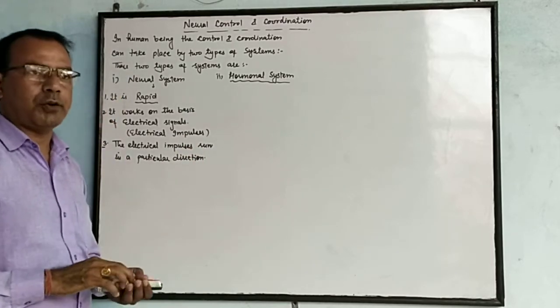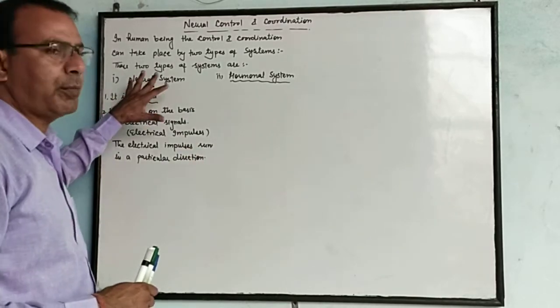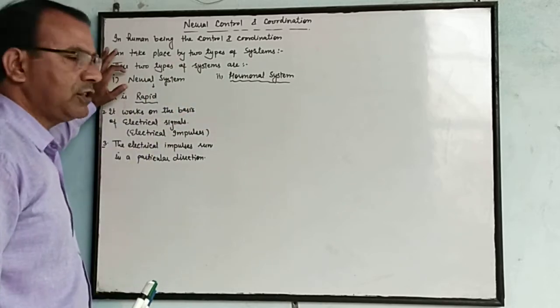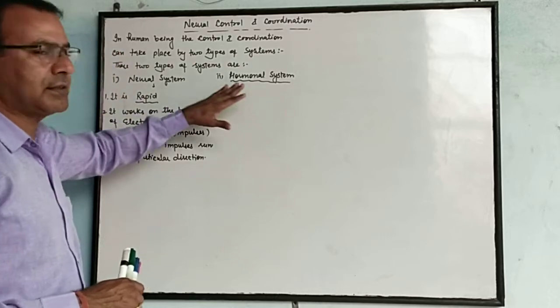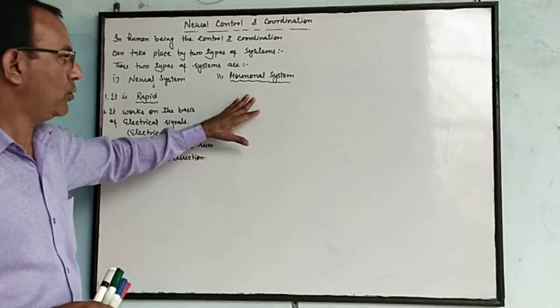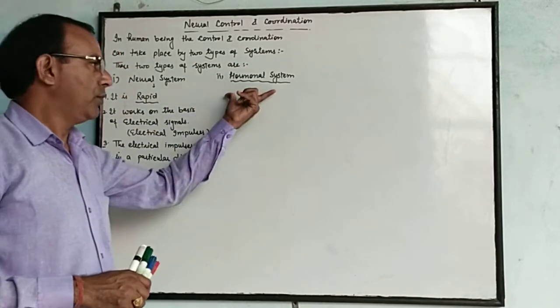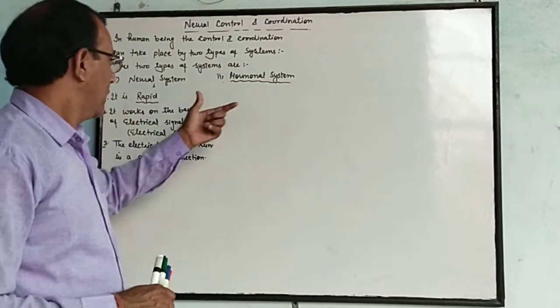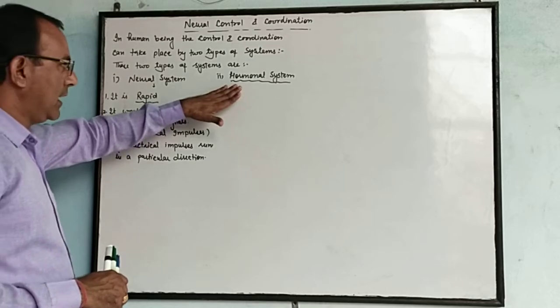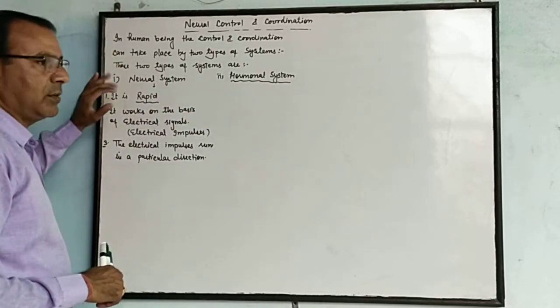In a human being, control and coordination can take place with the help of two types of system. The first one is the neural system, which is controlled by the nervous tissue, and the second one is the chemical system, also known as the hormonal system, secreted by the endocrine glands. Rather than the hormonal system, the neural system is very rapid.